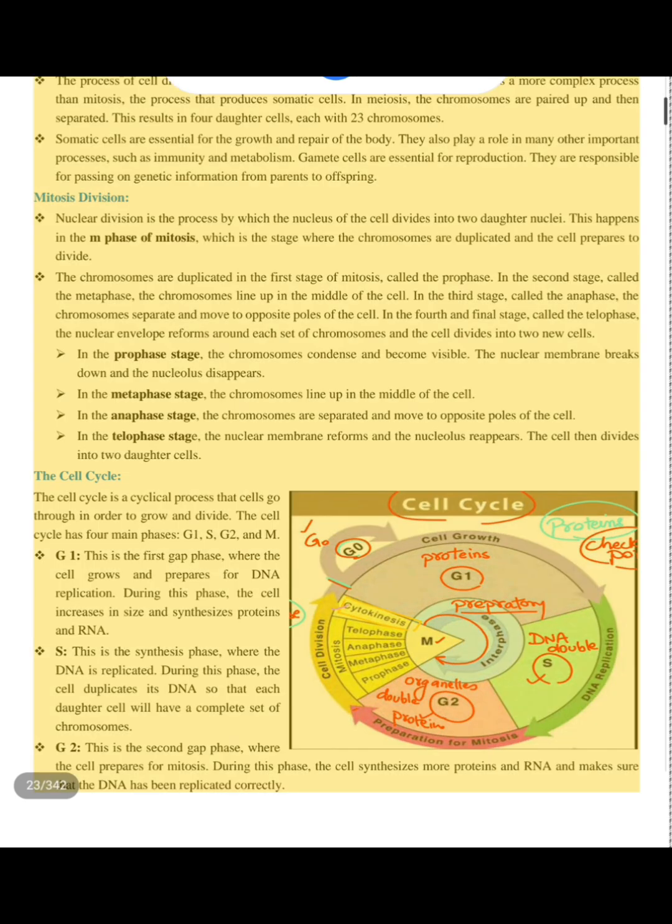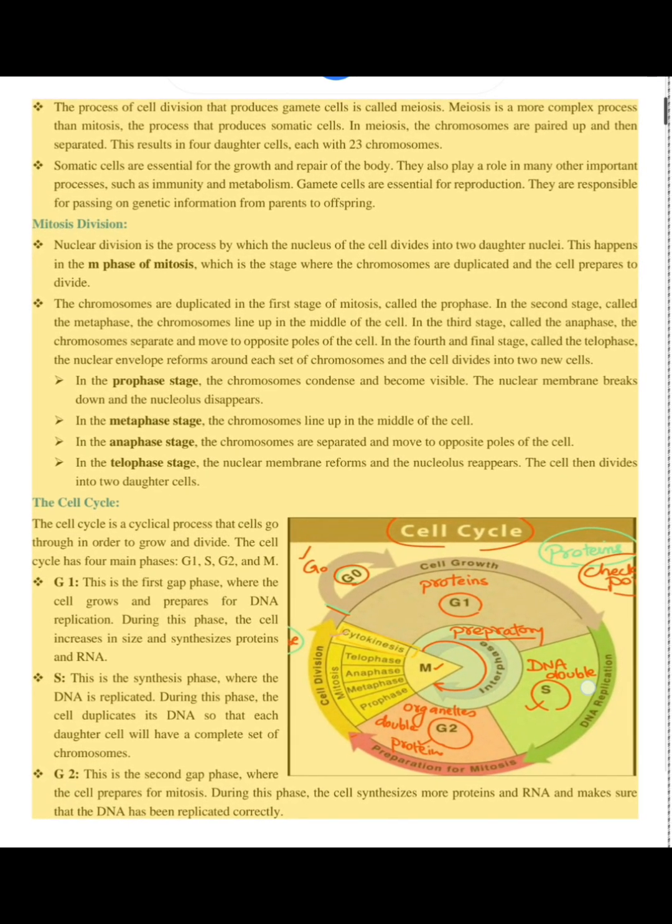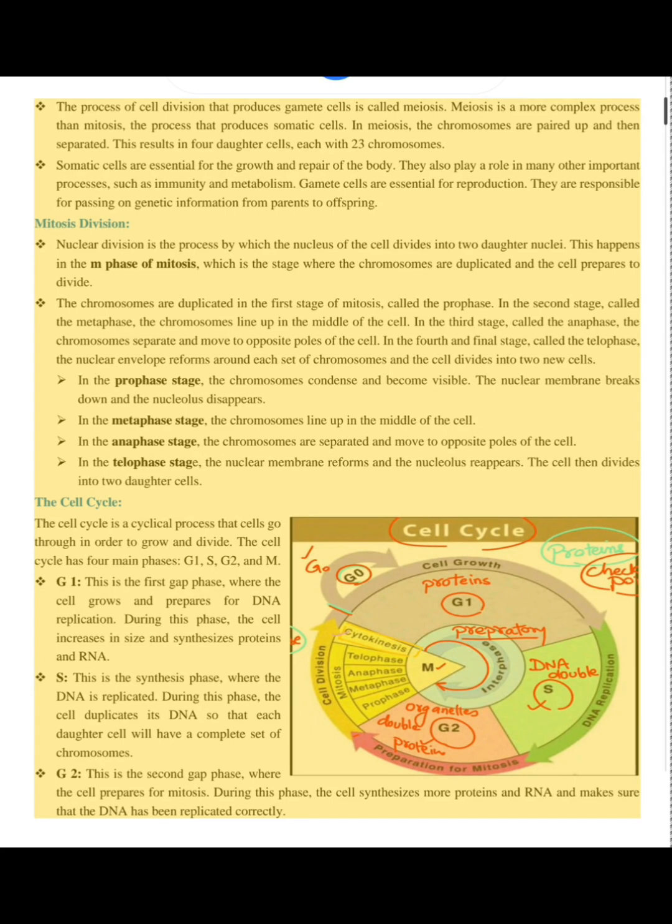The process of cell division that produces gamete cells is called meiosis. Meiosis is a more complex process than mitosis, the process that produces somatic cells. In meiosis, the chromosomes are paired up and then separated. This results in four daughter cells, each with 23 chromosomes.